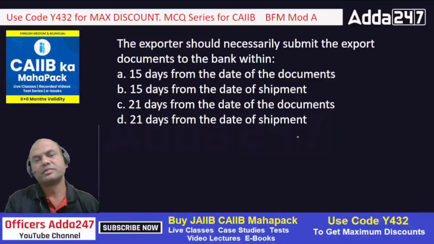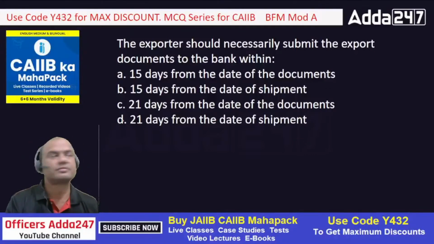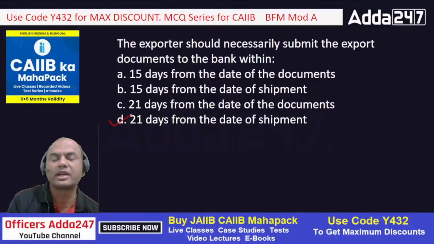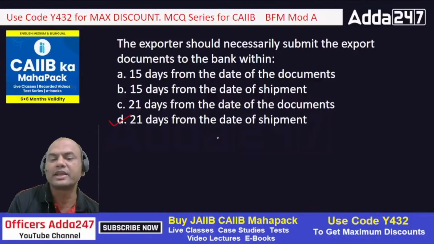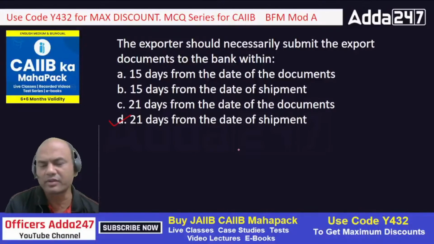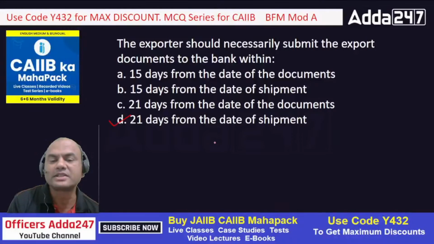Yes, it is D, 21 days from the date of shipment. Always remember, whenever an exporter sends goods to the USA or any country, the ship leaves the Indian port.